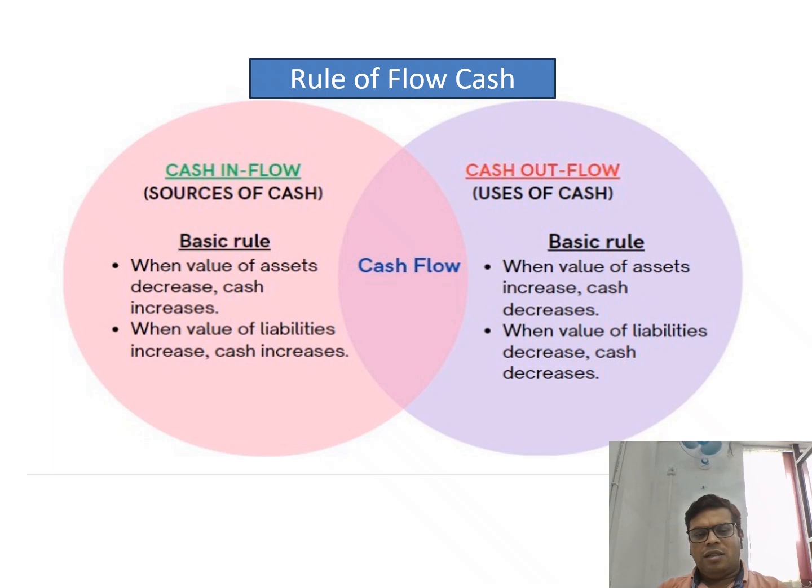So when we talk about a liability decrease, it means cash decreases. It means you have paid some liability. It means you are paying some amount as cash. So your liabilities will decrease and your cash is also decreased. Now the rule of cash flow is clear.